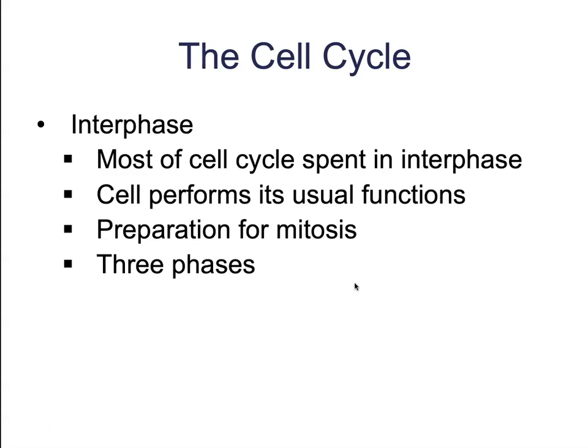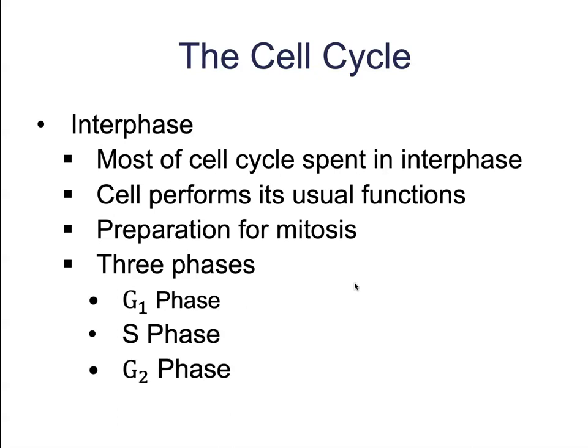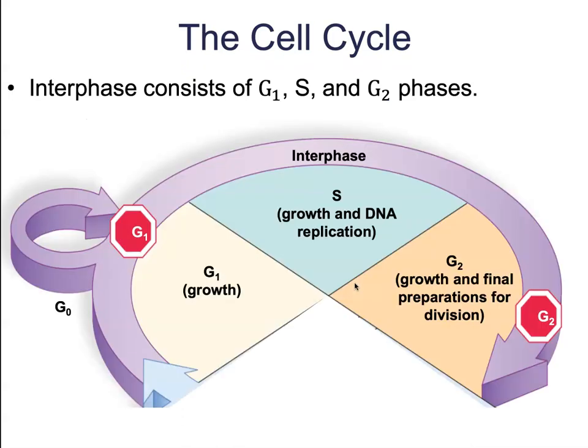Mitosis is going to be an orderly set of stages where we're going to divide the genetic component as well as the cellular component. But interphase, the beginning part, has three stages or three phases. The G1 phase, the S phase, and the G2 phase. We'll go through each one of these. So here are the three different phases, G1, S, and G2.